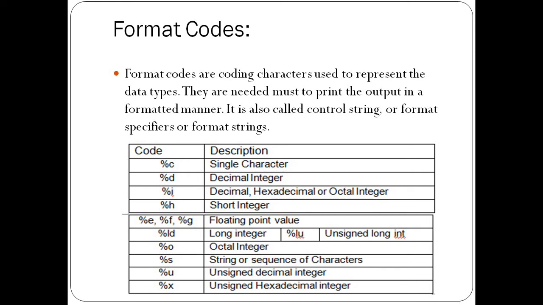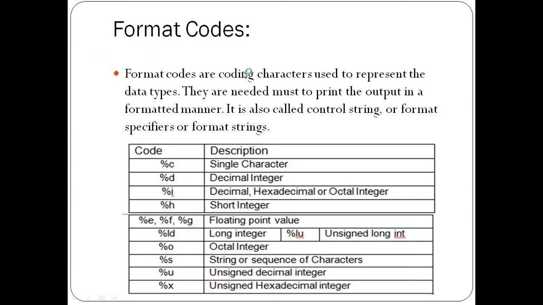So what is the meaning of compile time and runtime? We will see at the time of execution of the program. But just understand here, if we accept the input value from the user at runtime, at that time we need to specify the coding characters for the data type. So related to that, some format codes are identified in C language for accepting the formatted input from the user and displaying the output in a particular format as per the data type we have given in our program.